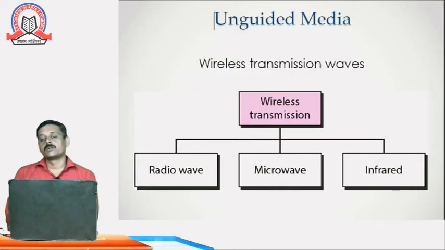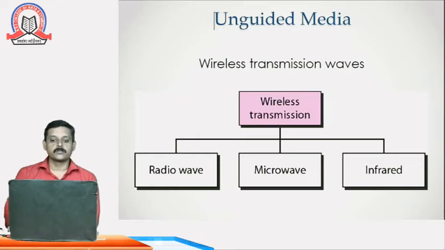Let's see what are the different unguided media we used for data transmission. For data transmission there are three basic transmission waves we are using. The very first is radio waves, then microwaves and infrared signals.